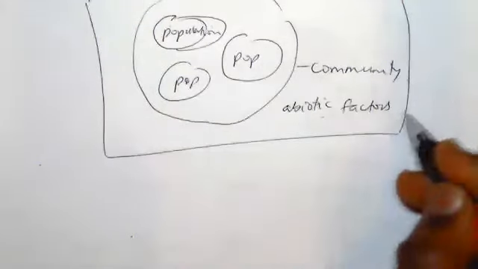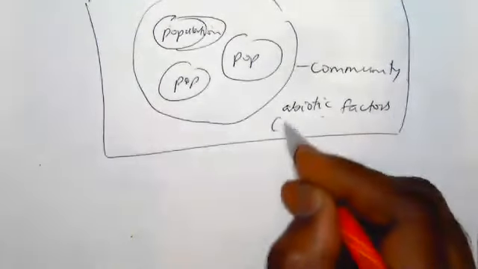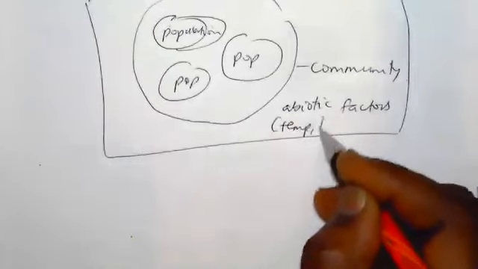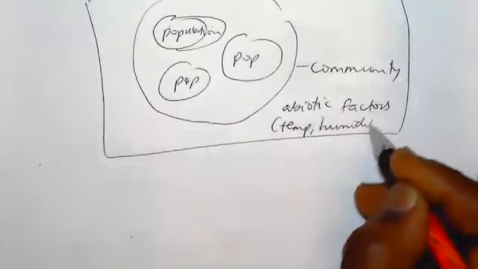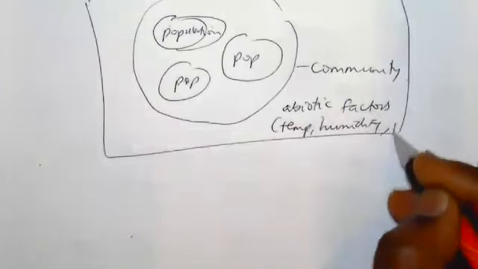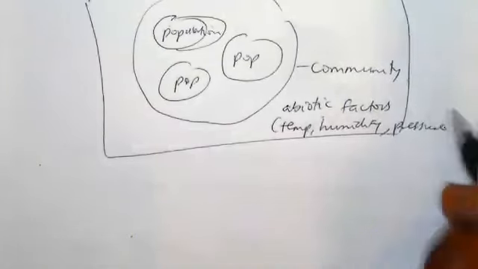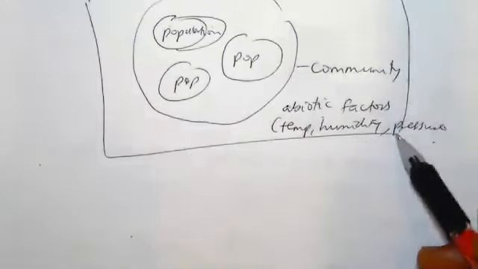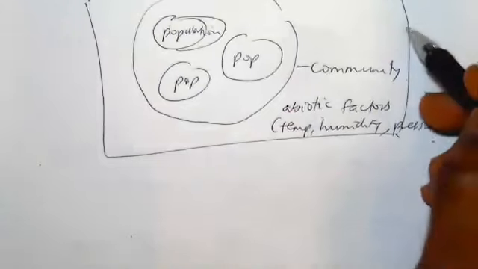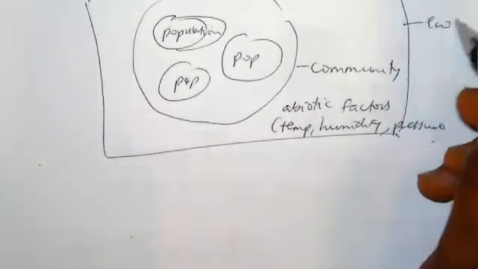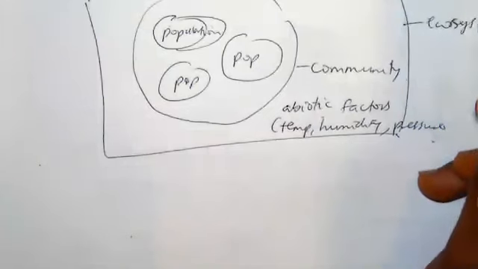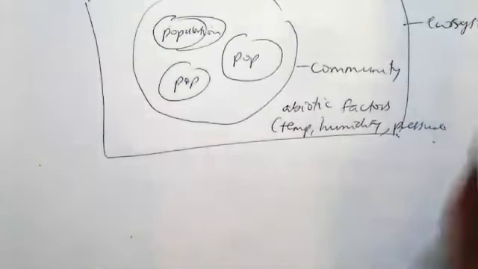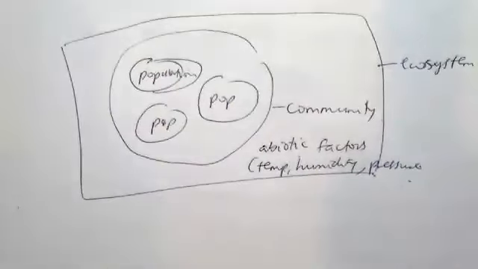And as I said, this includes the temperature, the humidity, pressure, etc. So all this represents the abiotic factors. If you put that together, then you have the ecosystem. Okay, so this is how it looks in diagram form.